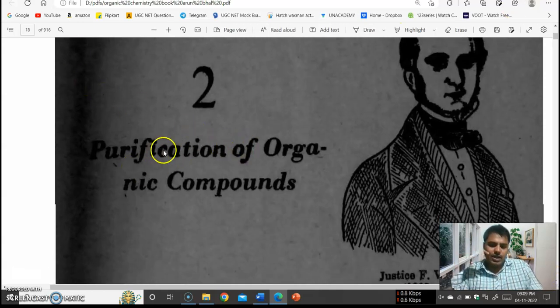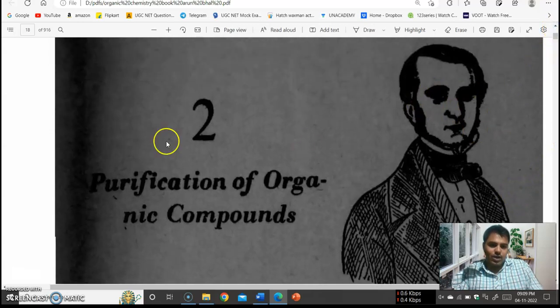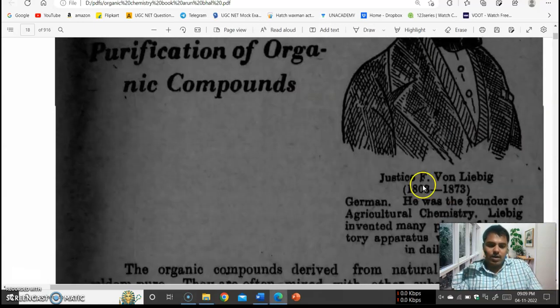Before going to study the purification of organic compounds, the person who first experimented on the purification of organic compounds and discovered it was Justus von Liebig.